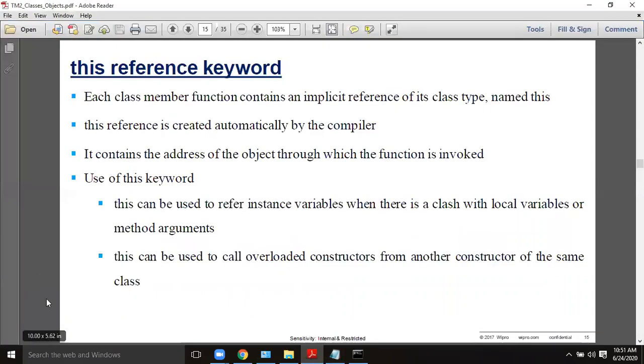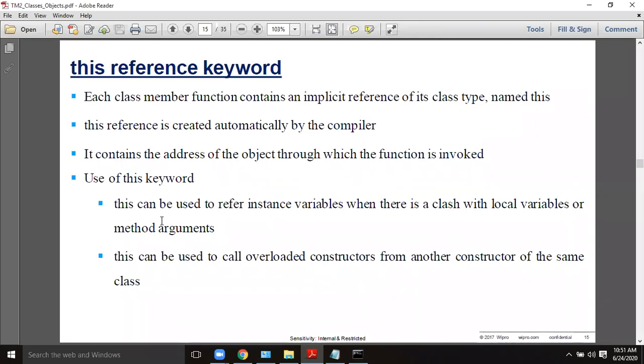Let me explain the use again. Each class member function contains an implicit reference of its class type. This reference is created automatically by the compiler. It contains the this keyword, which contains the address of the object through which the function is invoked.